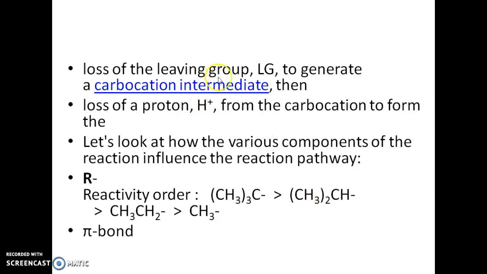See, the loss of the leaving group leads to a regenerated carbocation intermediate, which then loses the proton, which is a beta proton H plus, from the carbocation to form the unsaturated alkene. So in that way, if we see the influence on the reaction, the reactivity order can be given like this. So this is the tertiary carbocation, this is the secondary, this is the primary, and this is the methyl group.